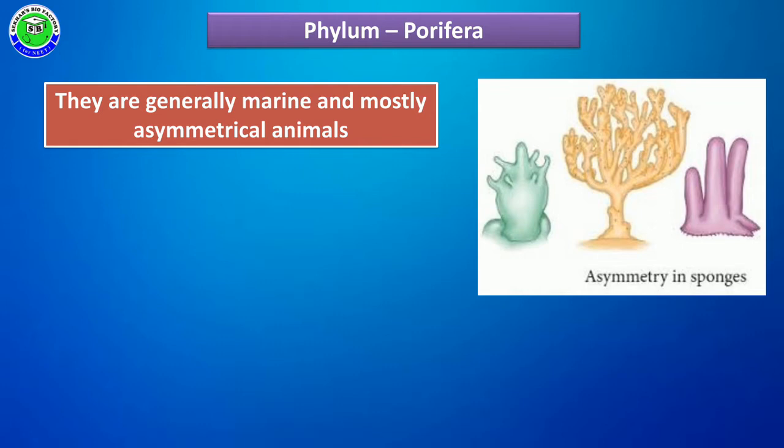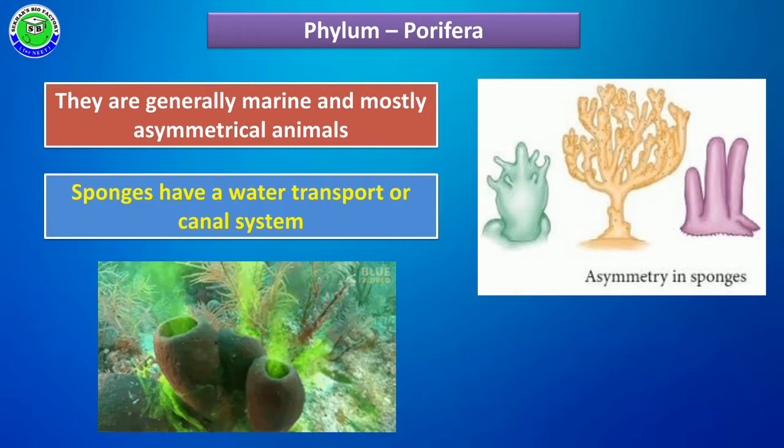Along with this, these members have a body with an asymmetric nature. That means when you take any sponge, the sponge's body does not divide into two equal halves at any plane. Because of this nature, all sponges show asymmetry.